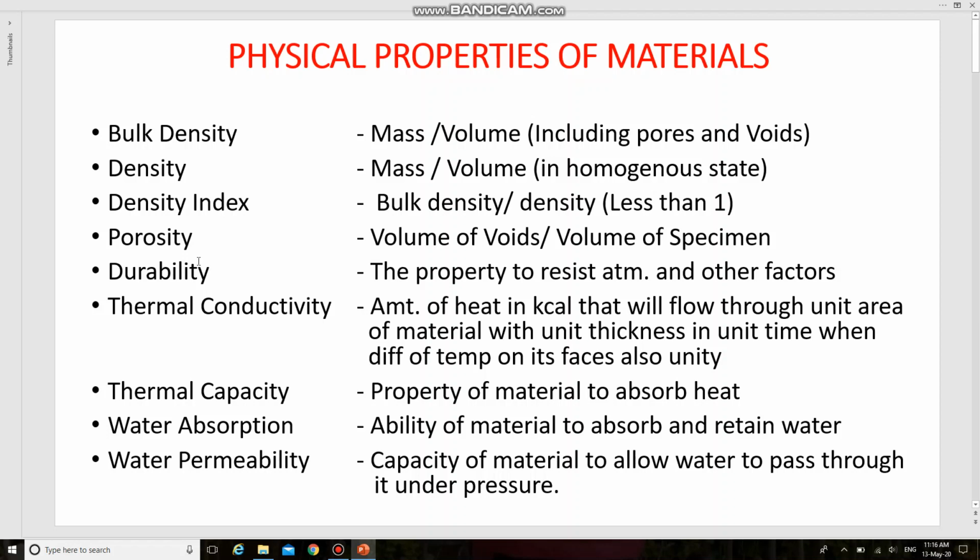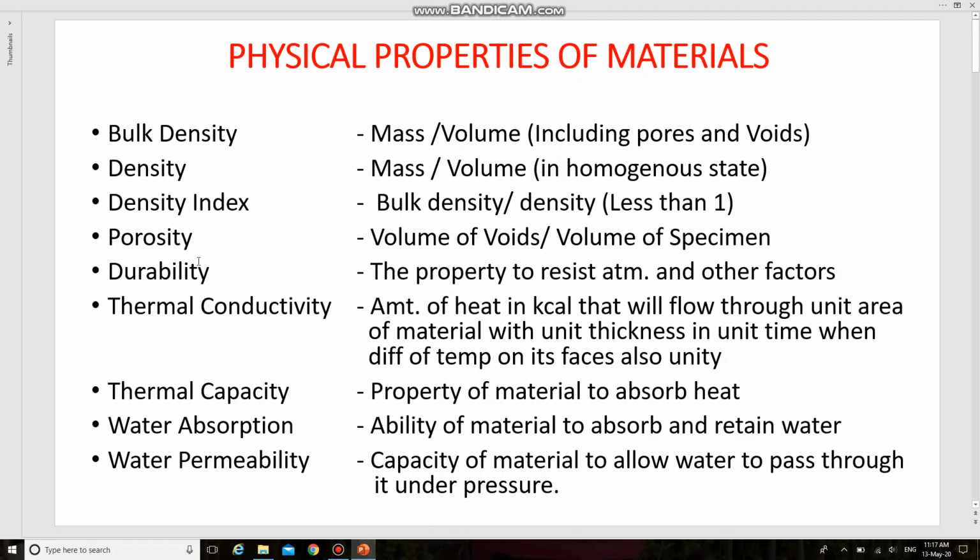So next property is durability. It is the property of a material to resist the combined action of atmospheric and other factors. So the running or maintenance cost of a structure will naturally depend on the durability of the material of which it is composed. So next property is thermal conductivity. The thermal conductivity of a material is defined as the amount of heat in kilocalories that will flow through unit area of material with unit thickness in unit time when the difference of temperature on its faces is also unity.